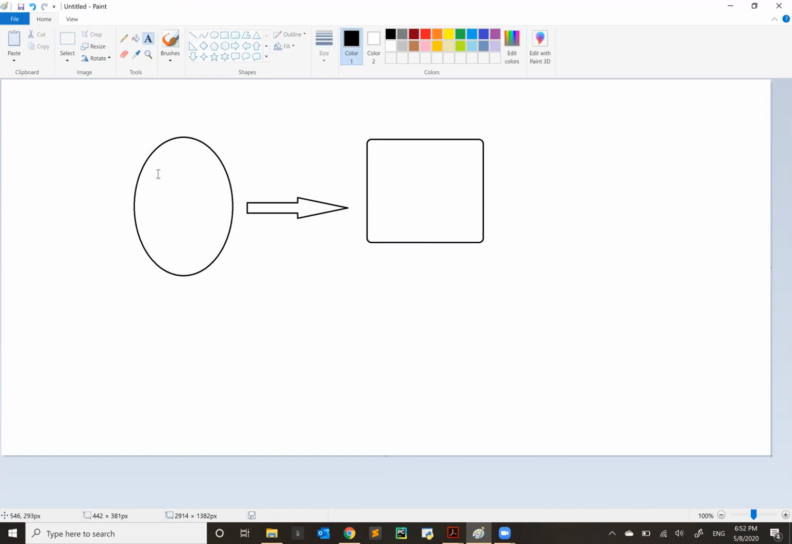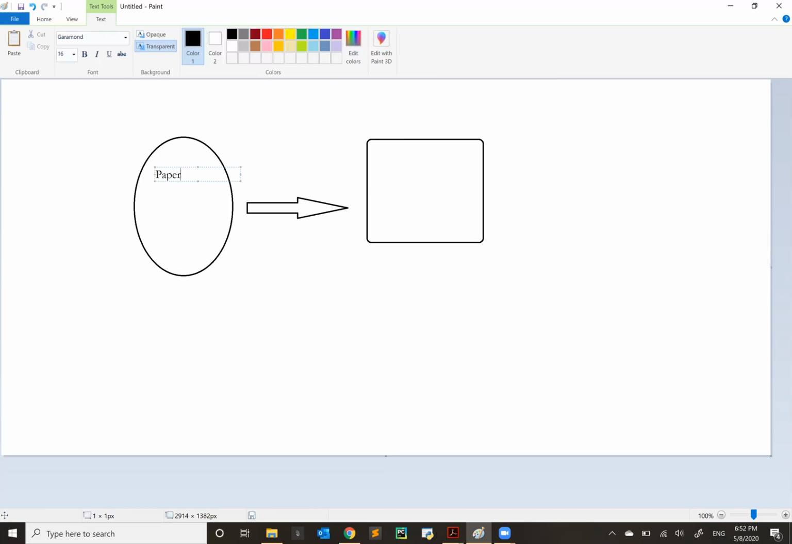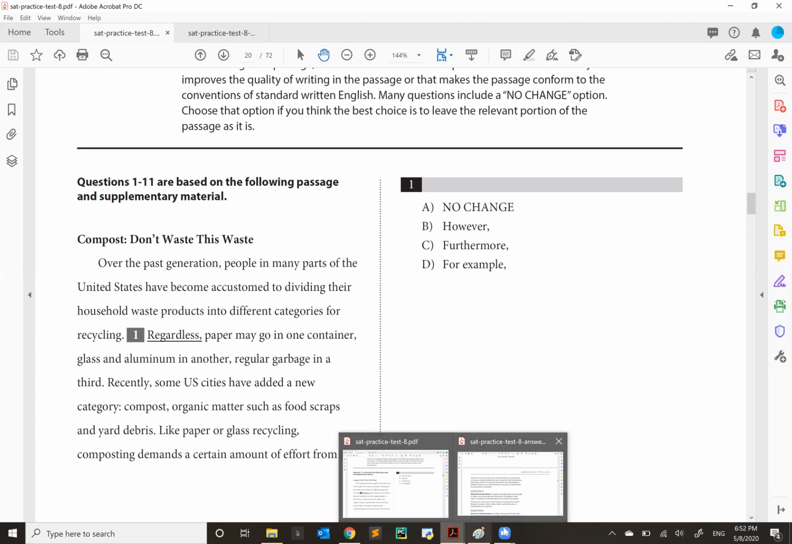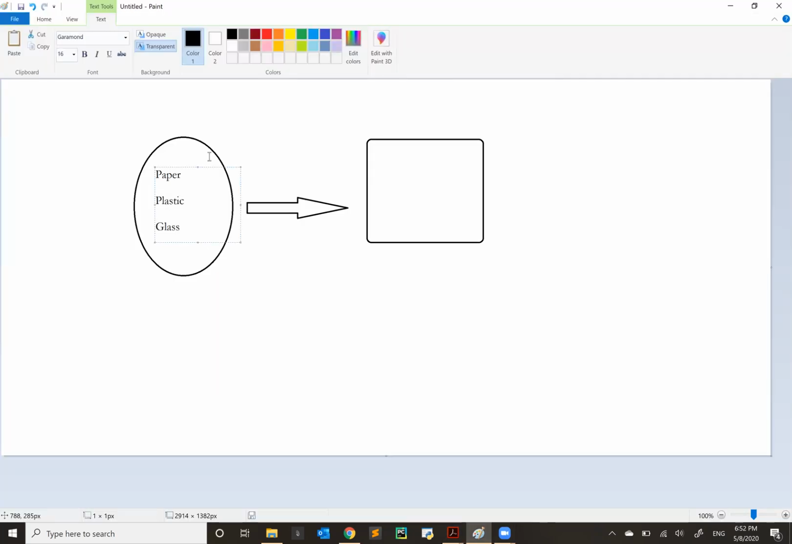What language fits into the first category? We have paper. We also have, I believe it's plastic. What else do we have? Is it glass? Let's take a look just to make sure. Paper, glass, and aluminum, and regular. So not plastic. This is just called regular here.